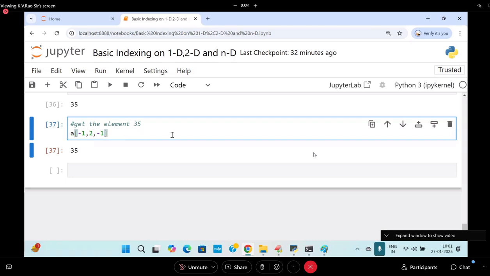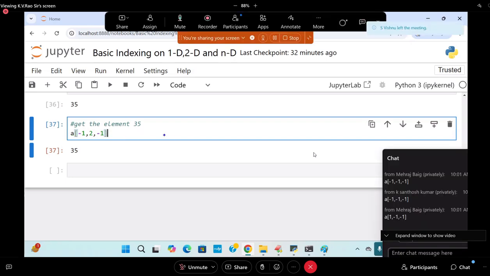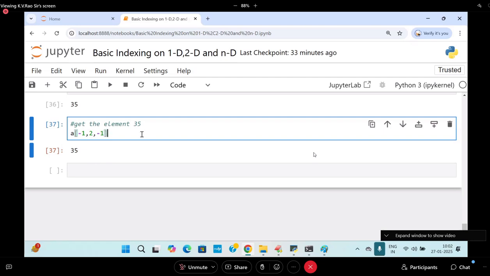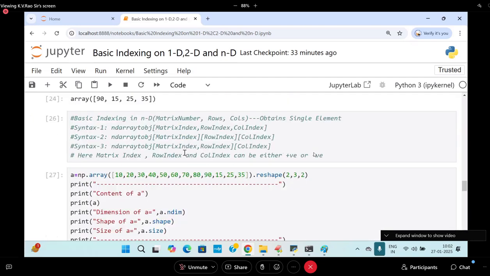So they will ask you what is the meaning of this like this. So you must be able to represent. What questions will be coming in that? They will be giving a matrix for you. They will directly ask you. They will give an ND array object with a 3 by 3 or 4 by 4 or something. They will ask you a of minus 1 comma 2 comma minus 1. And you take any other student outside. They don't know anything about this. That's why be careful about this type of outputs. This is about what? ND.